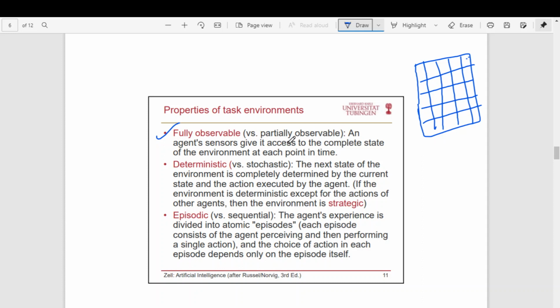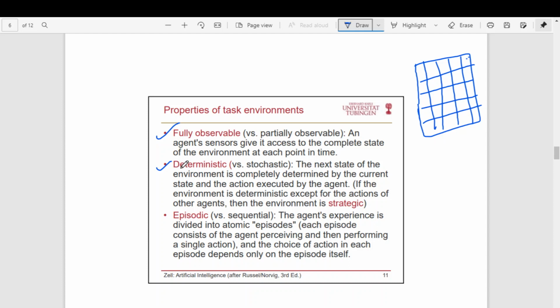Or even consider autonomous driving. Whatever camera we fix for sensing the road or other things is limited. It is not that it can sense everything. It will sense a limited environment, probably what is in front of the vehicle, and to the sides to a limited extent. So such environments are either fully observable or partially observable. In the case of an autonomous vehicle, it is partially observable. In the case of medical diagnosis also, it is partially observable. So this is one way of categorizing the environment.